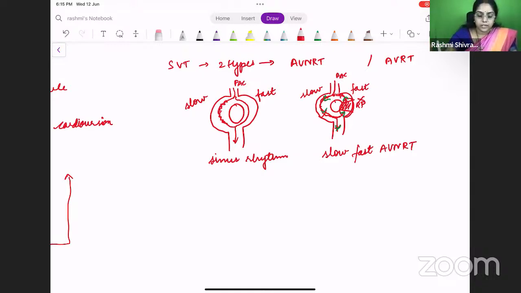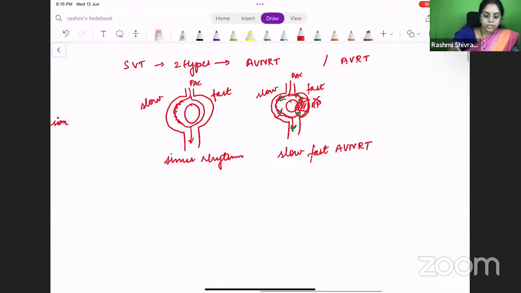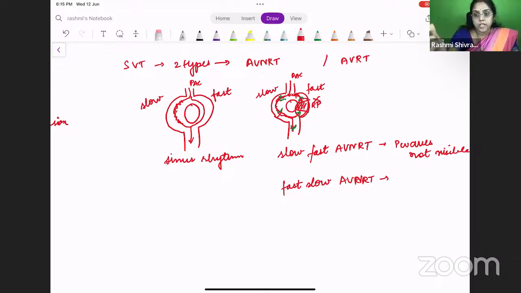So there are three things. One is slow fast AVNRT. In this, the P waves will not be visible. This is slow fast AVNRT, right? Next is fast slow AVNRT. In the slow fast AVNRT, we have seen that the fast pathway is initially in a refractory period. But if the slow pathway is initially in a refractory period, you will get a fast slow AVNRT. In this, the P waves will be after the QRS complex, right?